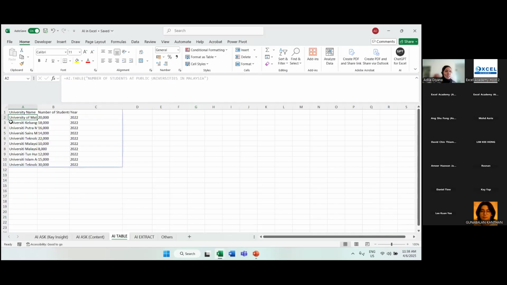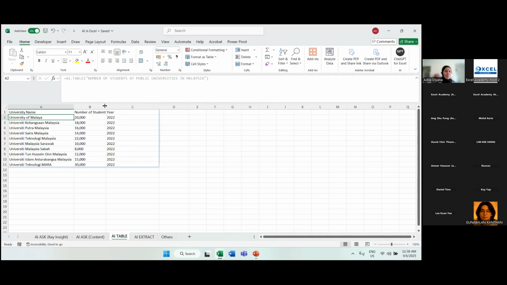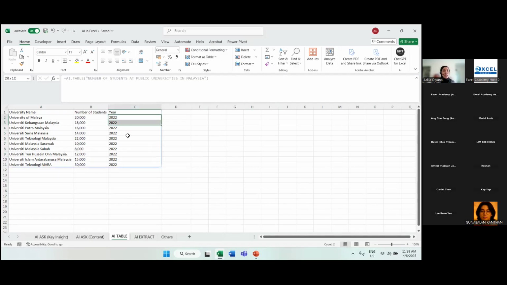Right, so here we can see the university names, for example UKM, UPM, USM, UTM, UMS Sarawak, UMS Sabah, Universiti Tun Hussein Onn Malaysia, UIA, and UiTM. You can see the number of students, and apparently the data that we have here is up to year 2022 only. So what you notice here is when you use ChatGPT in Excel, you don't have that two-way communication with ChatGPT, right? When you use a browser, Mozilla or Google Chrome, you can ask back, how about this? You can have that two-way conversation.